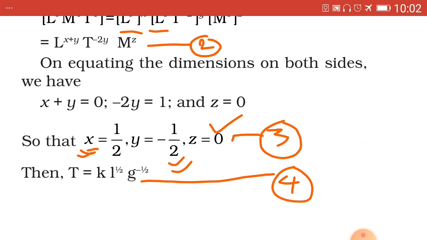Hence we have found out the values of X, Y and Z, indicated as equation number 3. Now substituting those values in equation 1, we get capital T equal to K L raised to 1 by 2 G raised to minus 1 by 2, equation number 4.